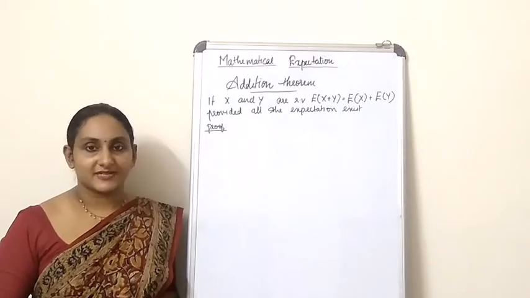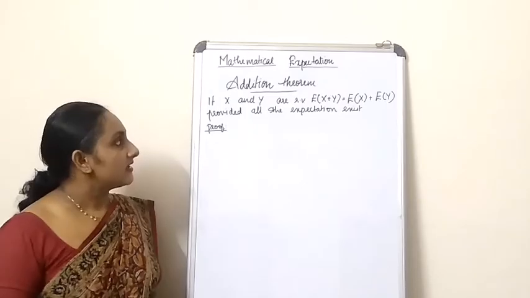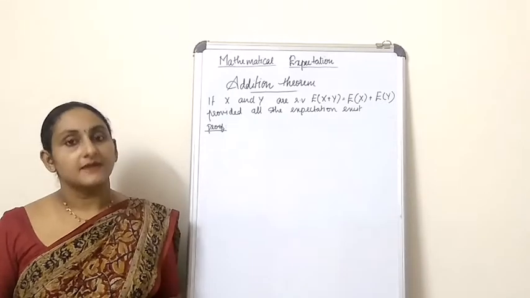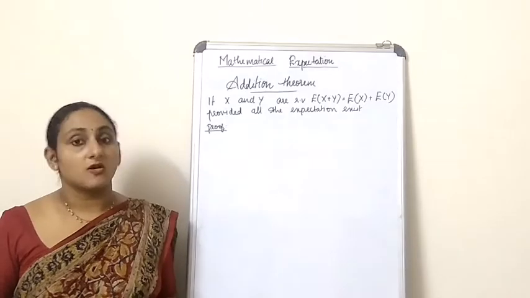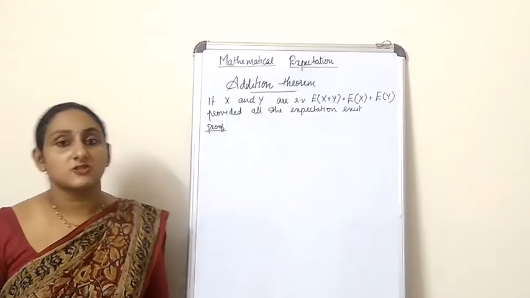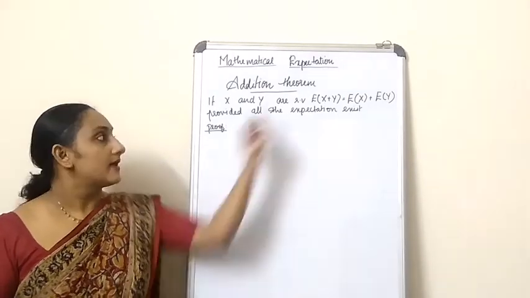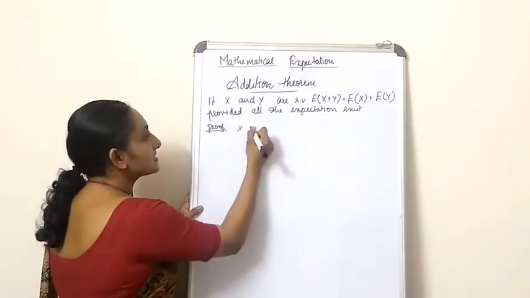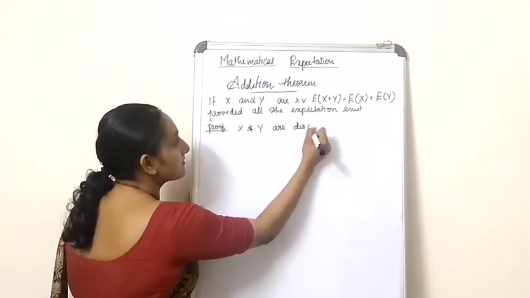Addition theorem of expectation. If x and y are two discrete random variables, then expectation of x plus y is equal to expectation of x plus expectation of y, provided all the expectations exist. All the expectations in the sense that expectation of x and expectation of y, both should exist. So let's have a look at how we prove this theorem.